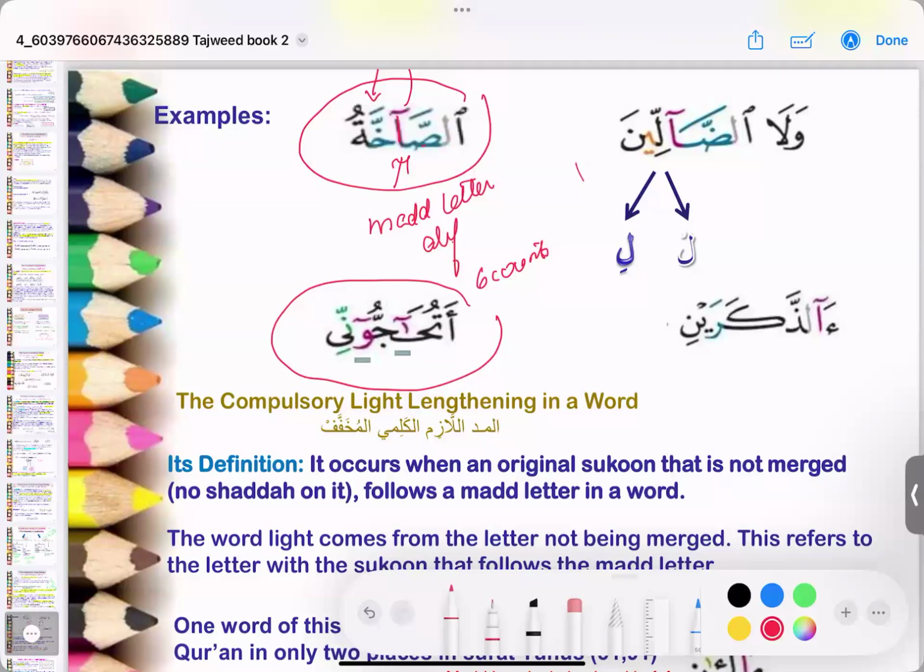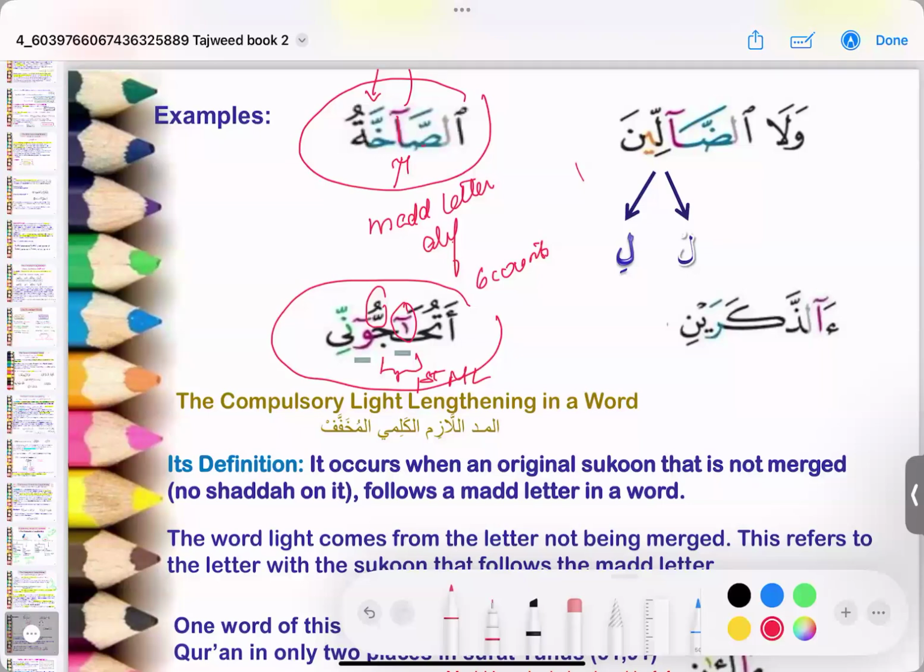The first mad here is the mad on the letter ha, the alif mad, and that's followed immediately by a jim that has a shadda. So your first mad lazim will be over here. How will I stretch the ha? I'll stretch it to 6 counts and I'll join it to the jim. Now that doesn't stop there.